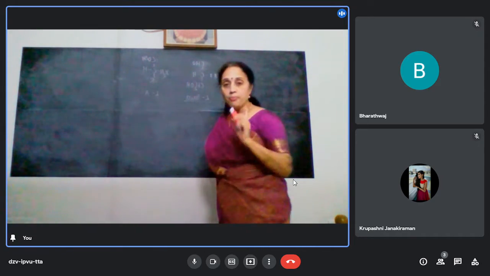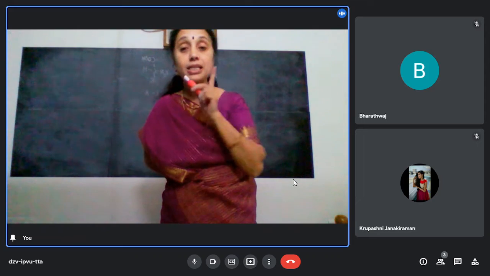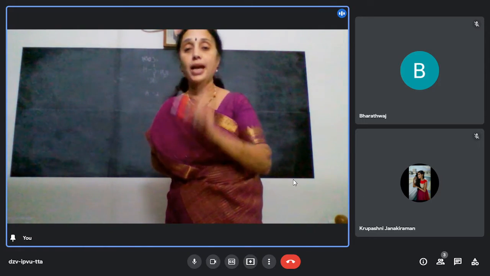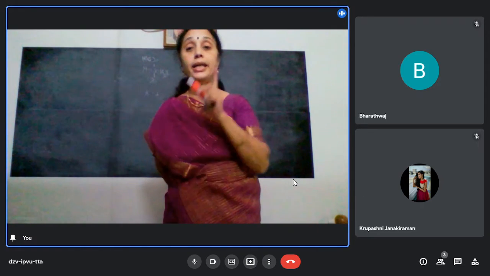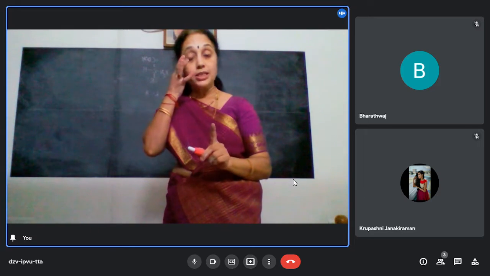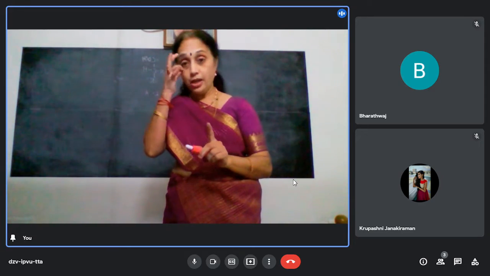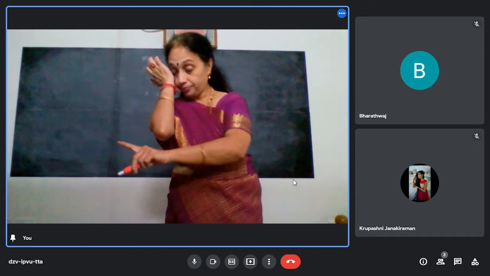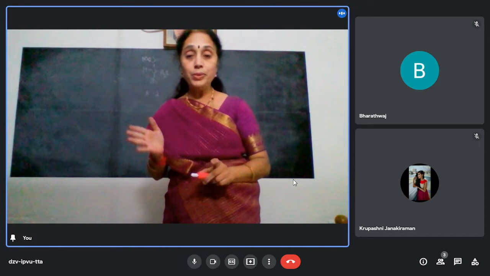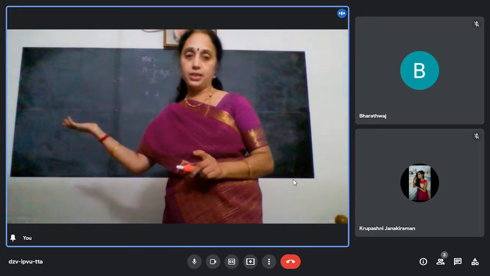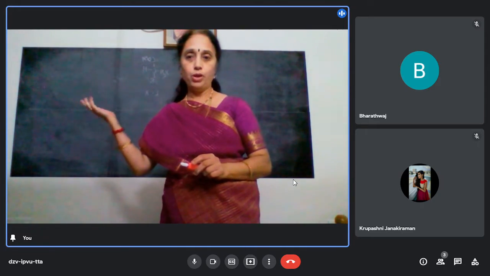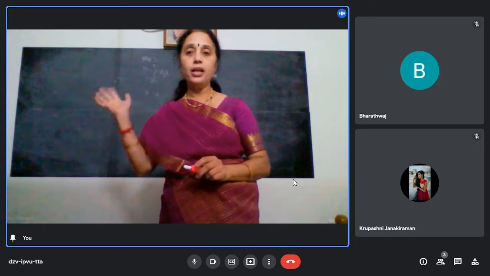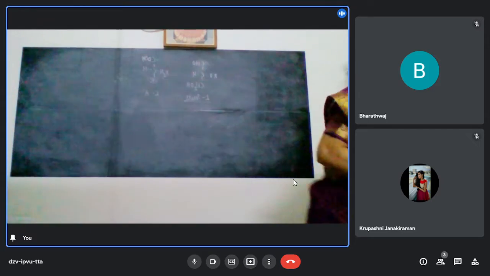And remember, in amino acids, L series is biologically active. In sugars, D series is biologically active. That's the difference. Sugars belong to D series, amino acids belong to L series. L series means NH2 on the left hand side. Okay, you have to write. This is about the D and L configuration of amino acids.